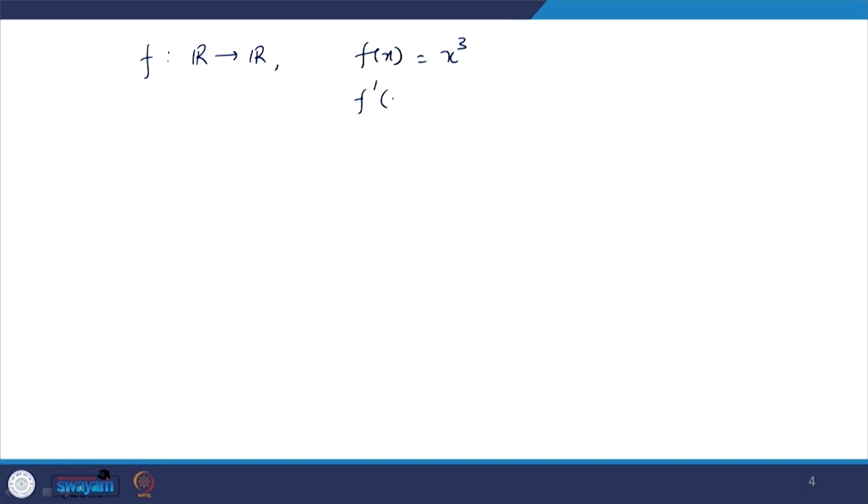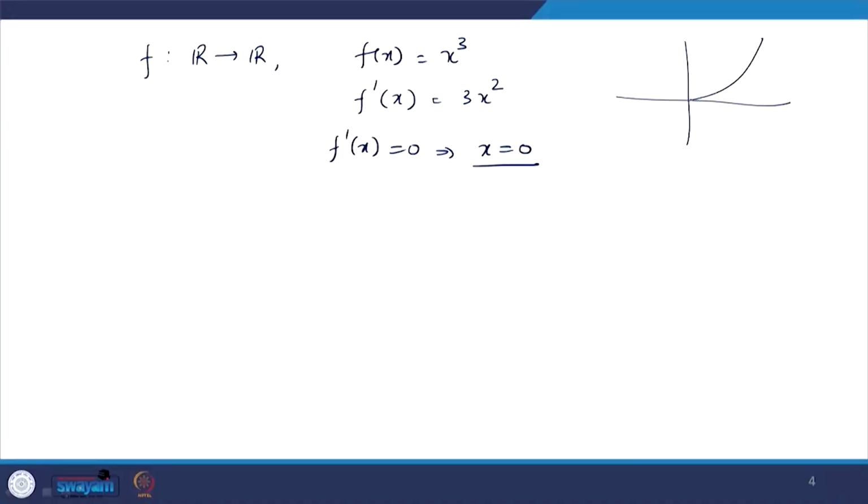So, the first derivative is equal to 3x square, and this derivative is 0 implies x equal to 0. But x equal to 0 is not a point of minima and neither a point of maxima for this function x cube. You can check from the graph, this is a 0 point and this 0 point is neither a point of maxima nor the point of minima for this function. So, this gradient of f at x bar is only a necessary condition, okay.